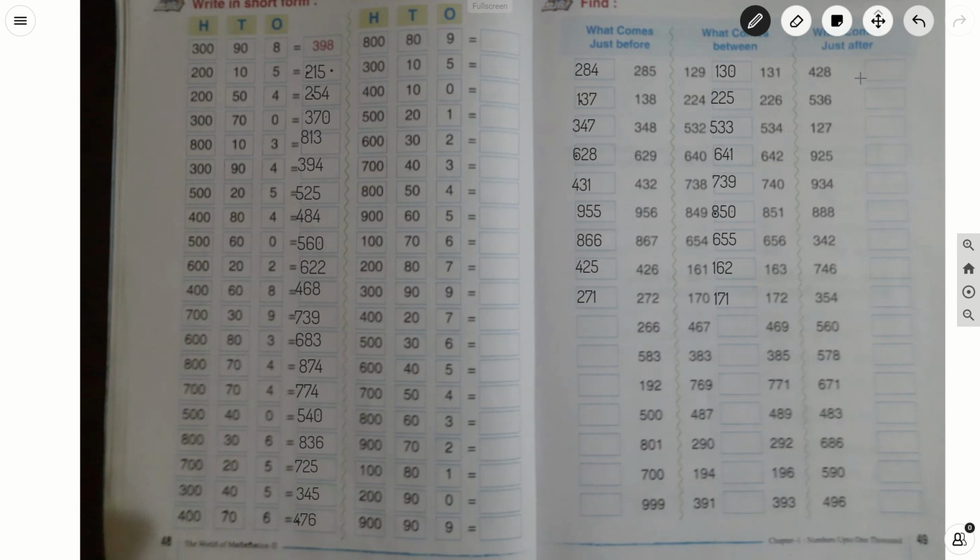Now what comes just after? After 428, it is 429. 536, after 536, it is 537. After 127, 128. After 925, it is 926.